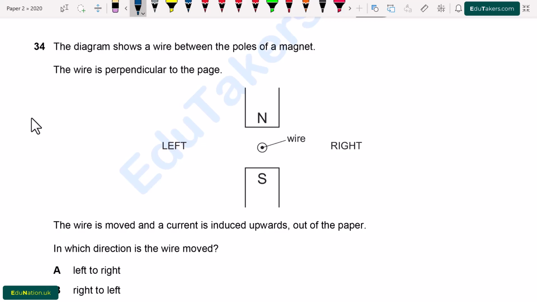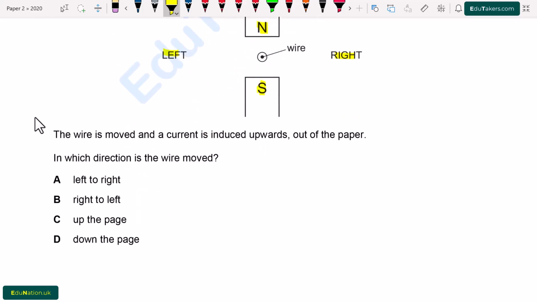Question number 34. The diagram shows a wire between the poles of a magnet. The wire is perpendicular to the page. Here is left and right. There is a magnet which is shown by the north and south pole. The wire is moved and the current is induced upwards out of the page. So the current is out of page, while the magnetic field is from north to south pole.